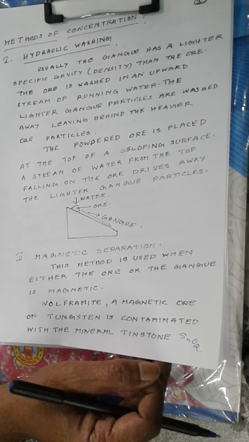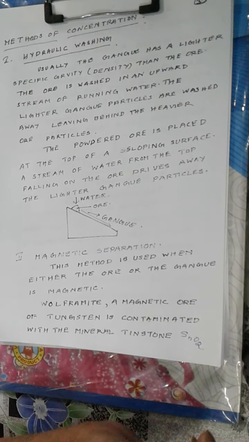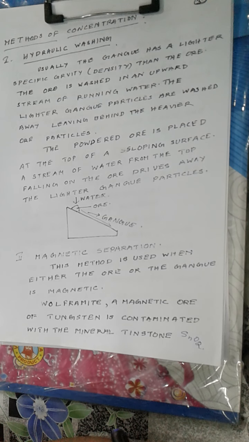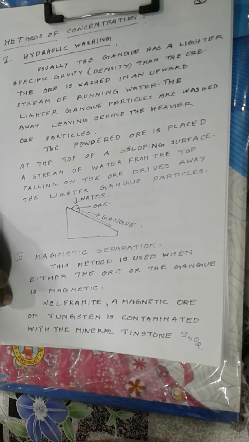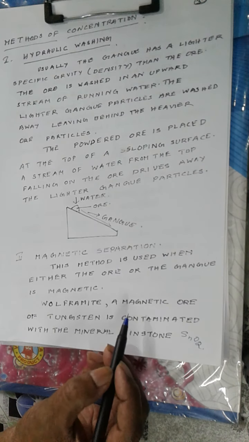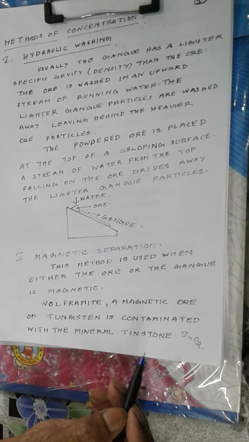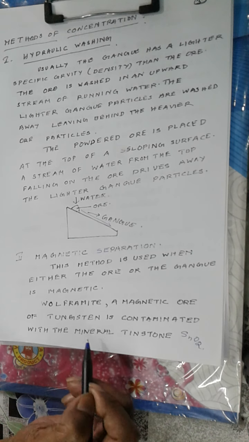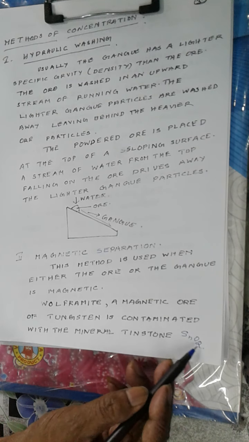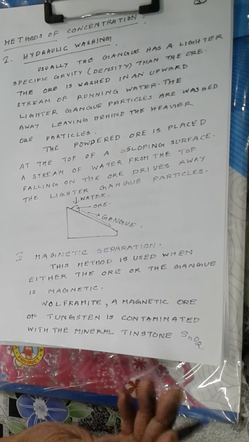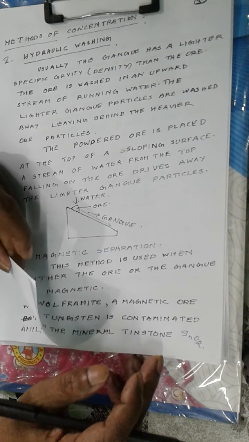Now the second method is called magnetic separation method. Here the ore is magnetic and the gangue is non-magnetic. That is one possibility, or the gangue is magnetic and the ore is non-magnetic. Now wolframite is an ore of tungsten, and it contains mainly tin stone, that is SnO2, as the gangue, which is a mineral of tin.